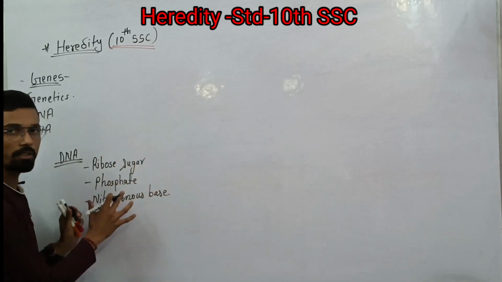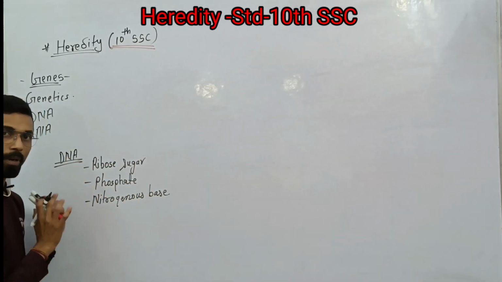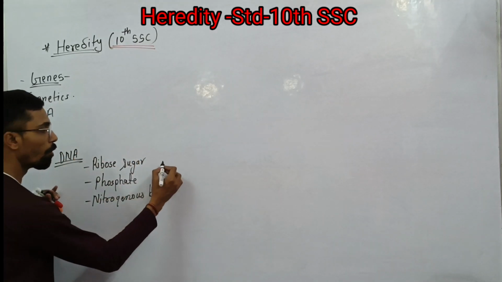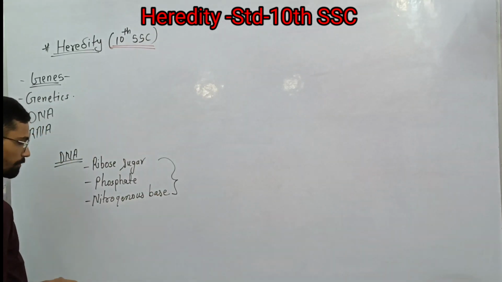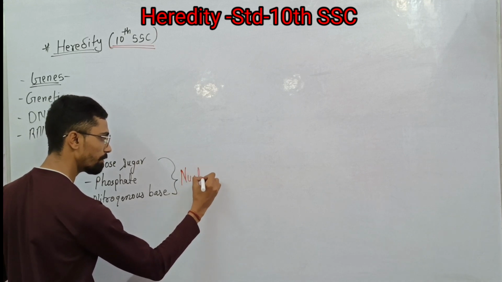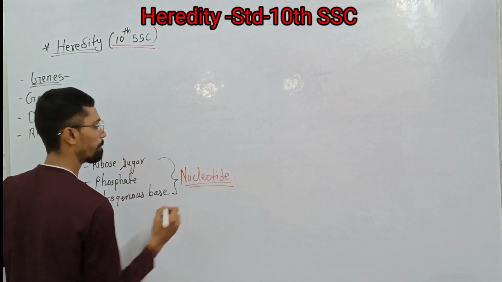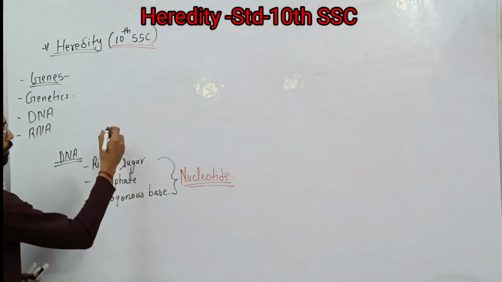These three things combine together to form DNA. These three things together form a monomer, and that monomer is called a nucleotide. There is one more term which is called a nucleoside.